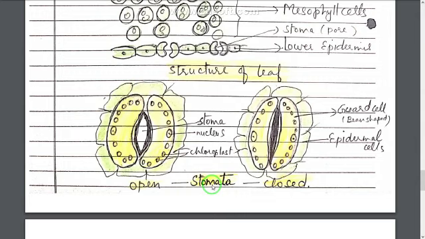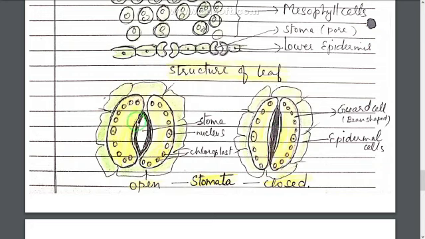So stomata word is plural and stoma is singular. So stoma means a single hole or pore and stomata means many holes or pores. So stomata are present on the lower epidermis of the leaf. One stoma is shown here, left side open stoma and right side closed stoma.